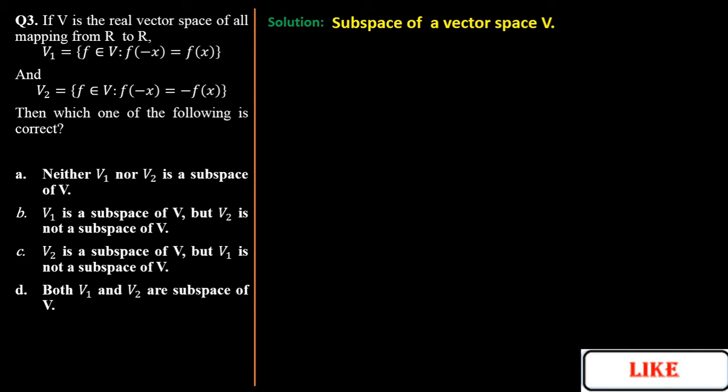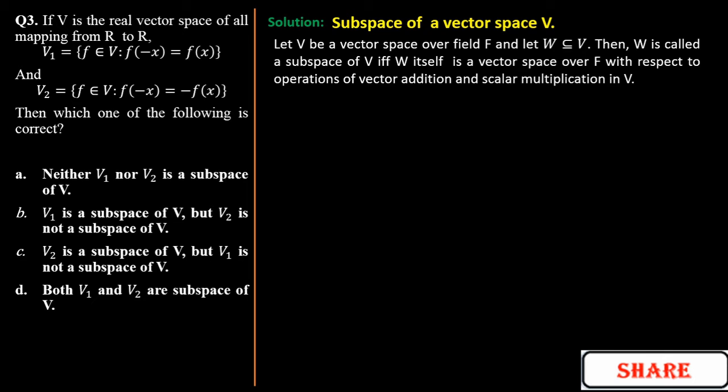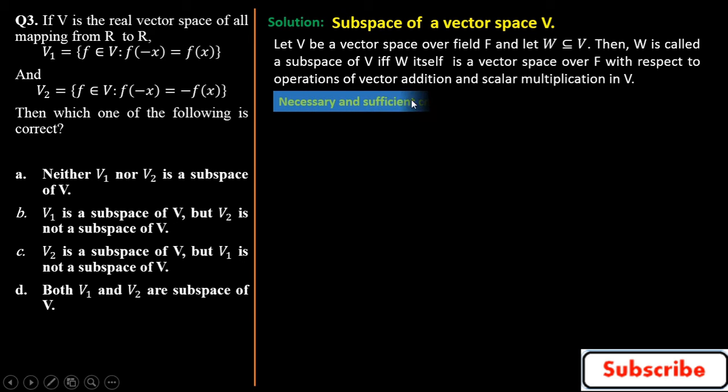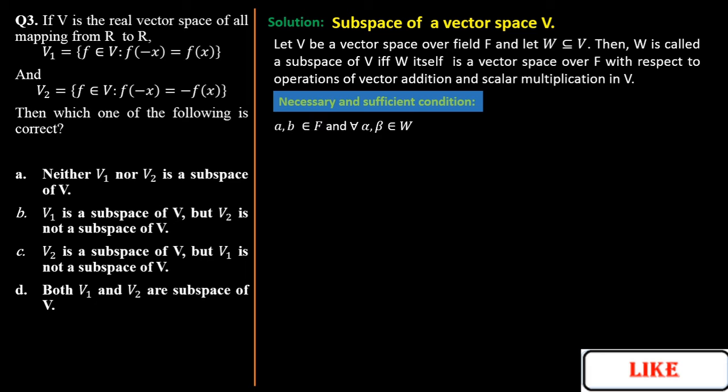In such conditions, when we go for the solution, we should know how we can prove the subspace of a vector space V. According to the definition, if V is a vector space over the field F, and W is a subset of V, then W is called a subspace of V if and only if W itself is a vector space over F with respect to the same operations of vector addition and scalar multiplication in V. It means if we need to prove that V1 and V2 are subspaces of V, we need to prove V1 and V2 are vector spaces over the same operations.